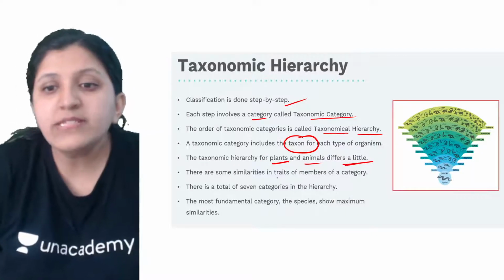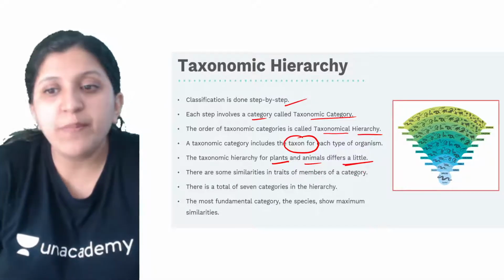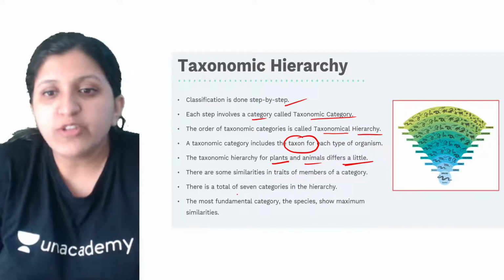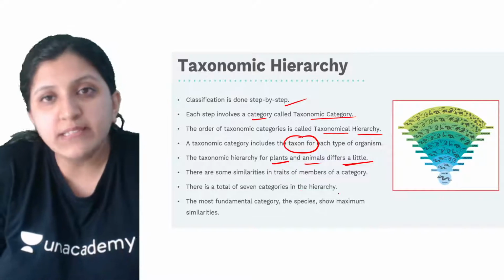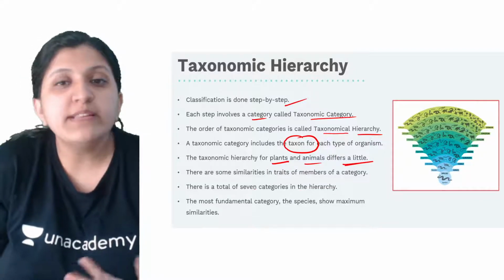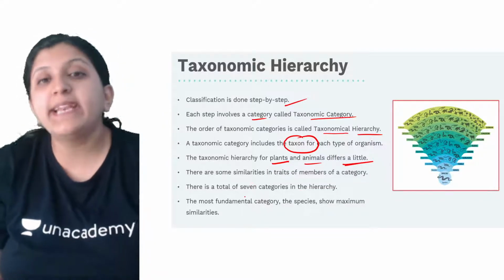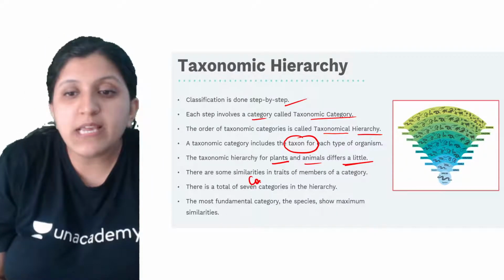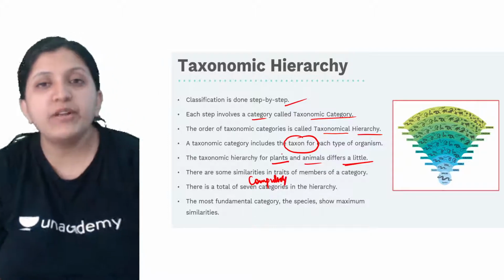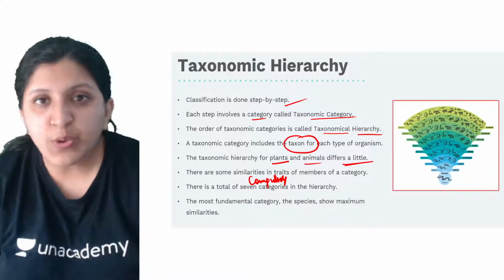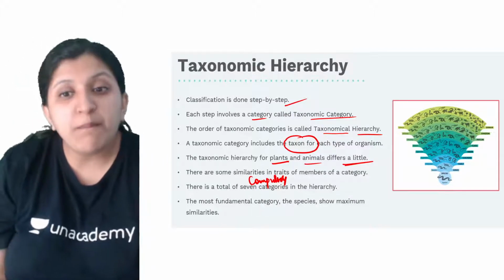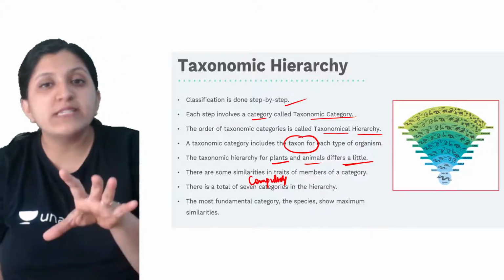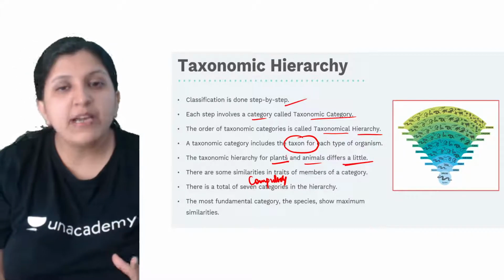Then there are some similarities in traits among members of a category. There is a total of 7 categories in the hierarchy. What are these 7? These are 7 obligate categories, that means compulsory categories. So whenever you discover a new organism, you need to compulsorily place it, so you need to study it completely.